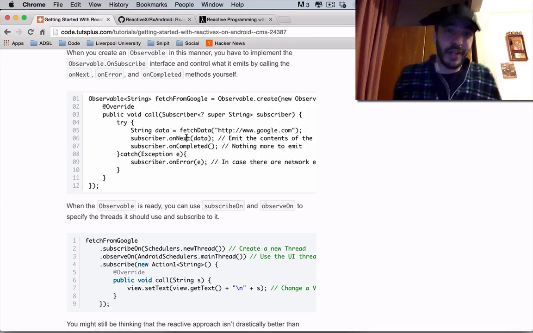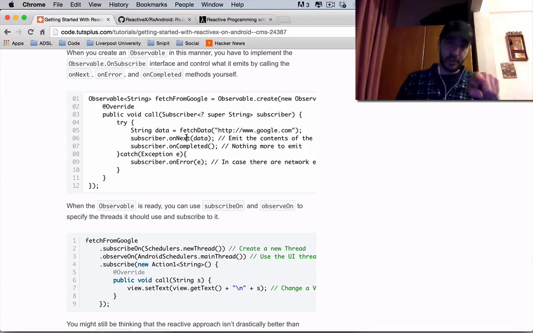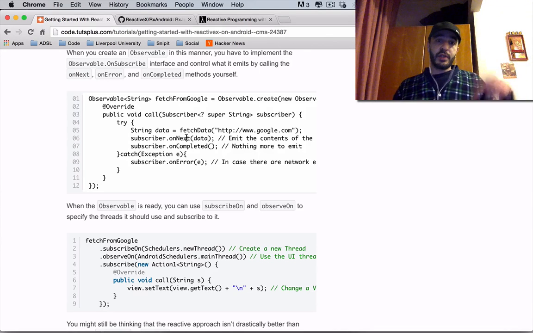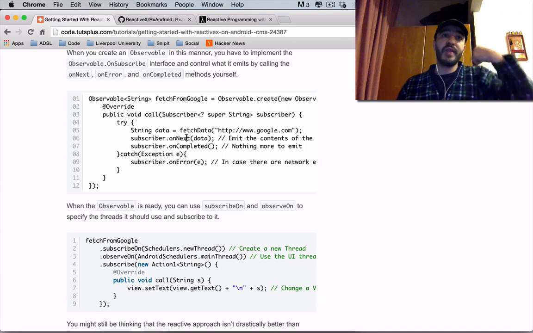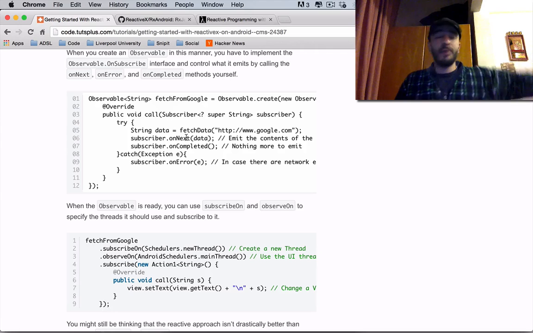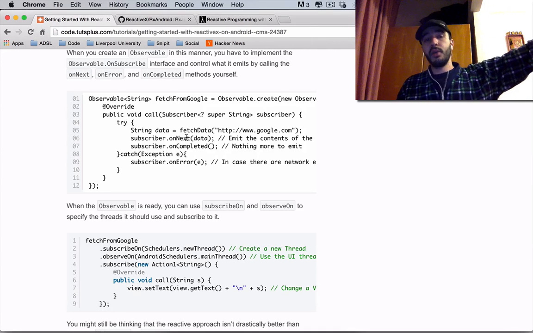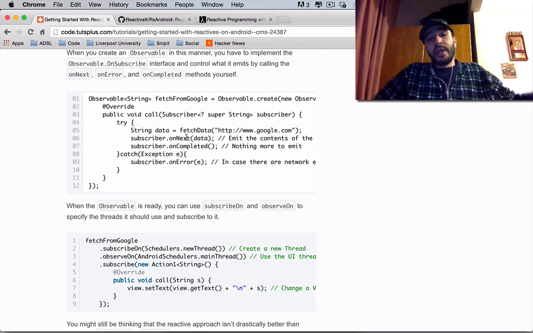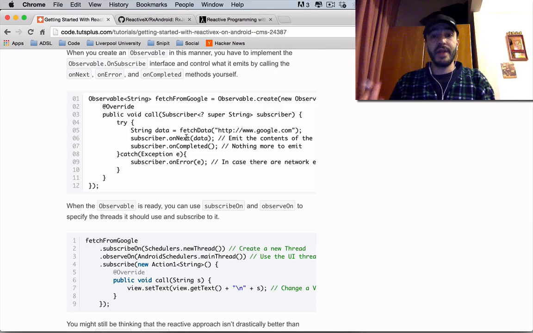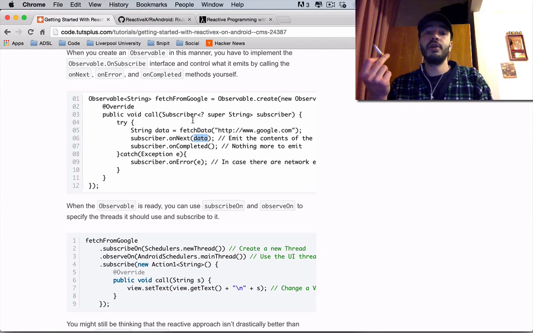You can say onNext, meaning each time I'm going, because this observable is going to do the iteration, or run by itself. So there's at least one run of this thing. You can say what happens in that one run. What do I pass back to any person who is going to subscribe to me? What is my job of showing them while they observe me going about my business? You can say onNext, data.